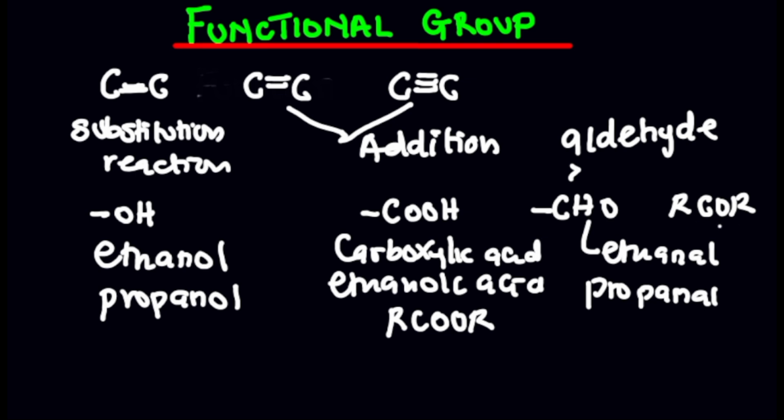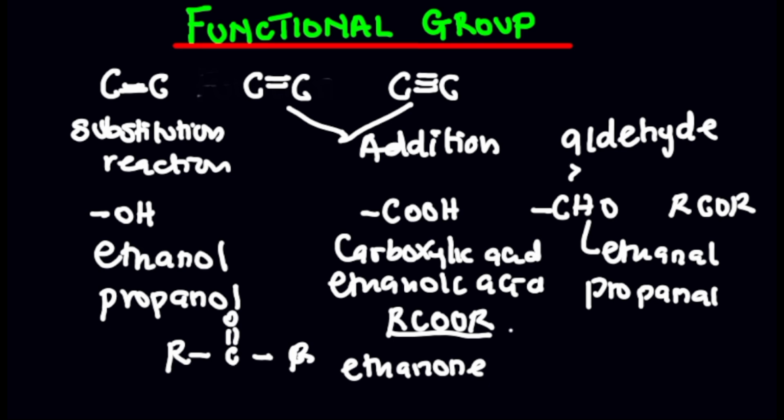Then this one that you're seeing here is ketone. It's also part of the carbonyl compounds, but the carbon to oxygen bond is found in between two other carbons. This is a carbon here, and this is a carbon here. Each represents an alkyl group. So this is ketone, and an example is propanone. Now another thing I want you to know is ester. This is ester. An example of ester is ethyl ethanoate.